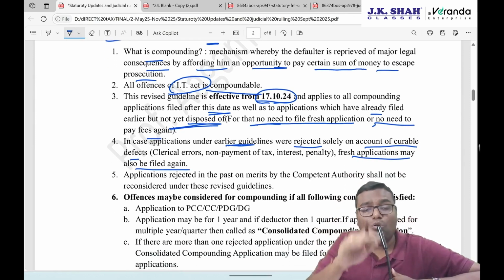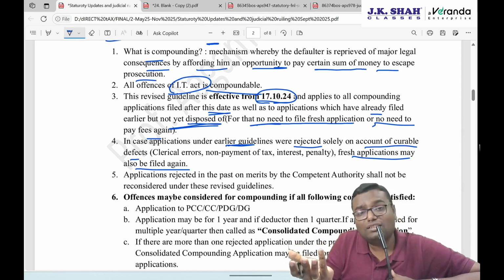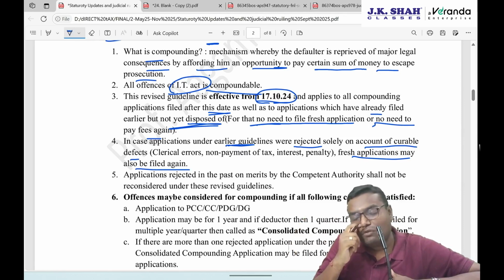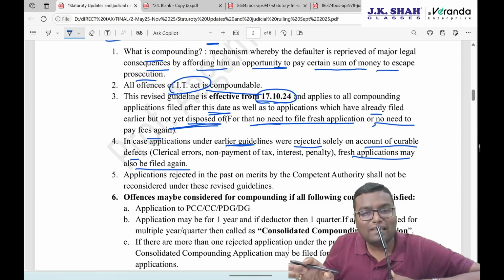But what if, as per the old guideline, you applied for compounding prior to 17th October, and the authority found the application proper, but the authority doesn't want to give you compounding? It's totally on the part of the authority whether they will give you the compounding or not. What if your crime was of such a serious nature that the authority rejected your application, saying you have a culprit mind and hence will not give you the compounding facility, you have to go to jail?